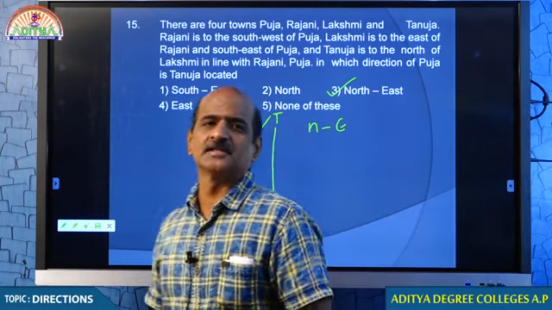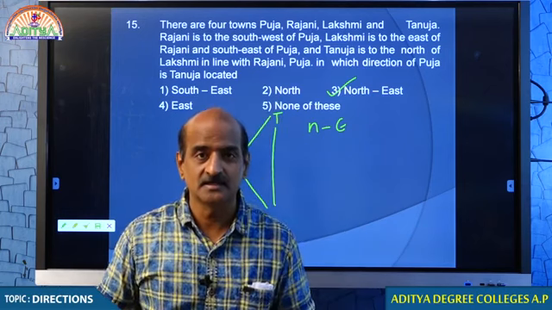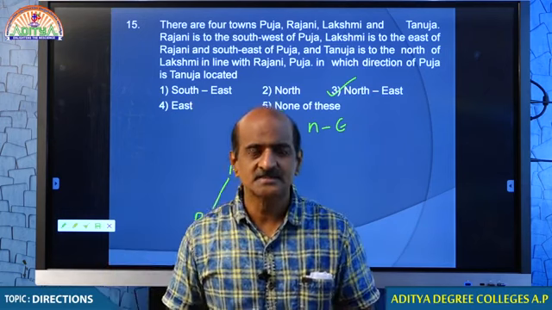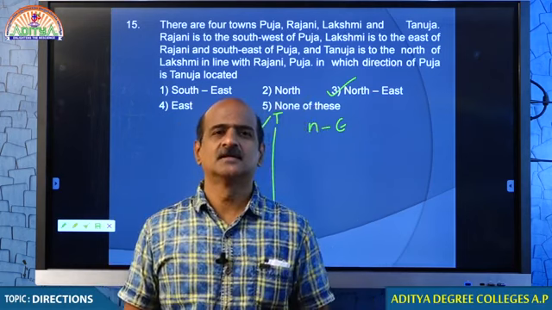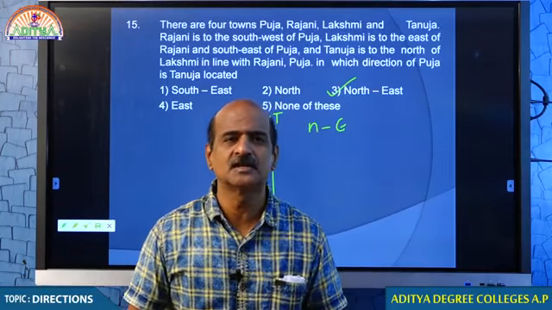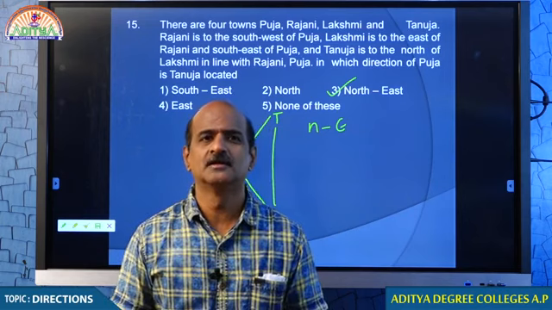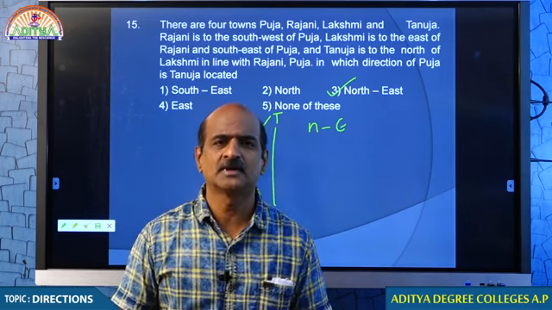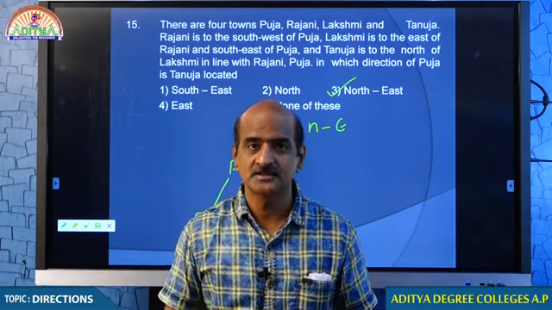So students, we do one thing. We take a break for 5 minutes. Then we come back and discuss the same topic, because we have another 40 minutes of class. In this class, we can complete this topic. So today we don't discuss blood relations, because we complete direction and distance today only. The topic is not so complicated. Why should we postpone it to Monday? Today only we complete. Okay, student?